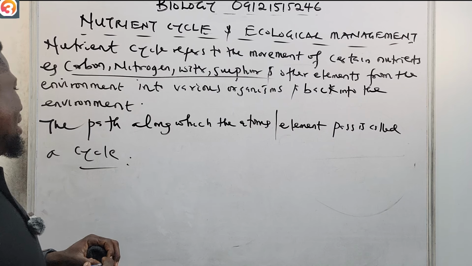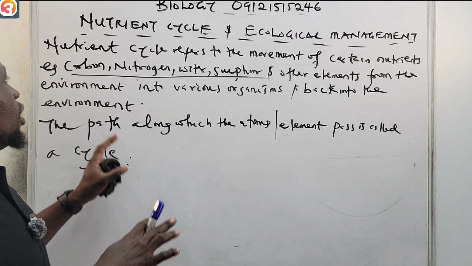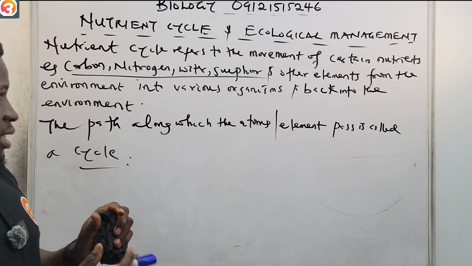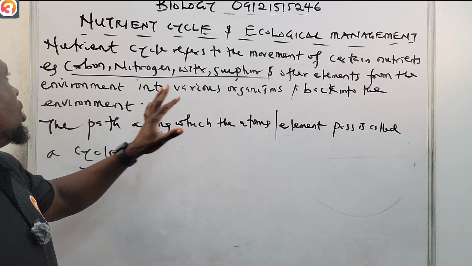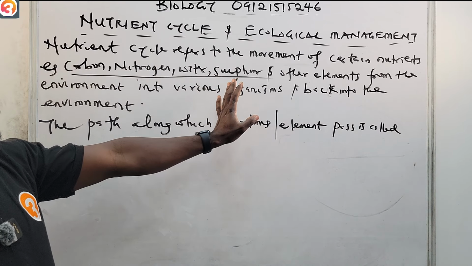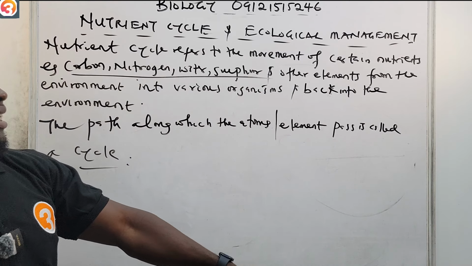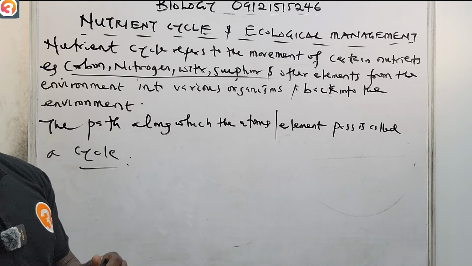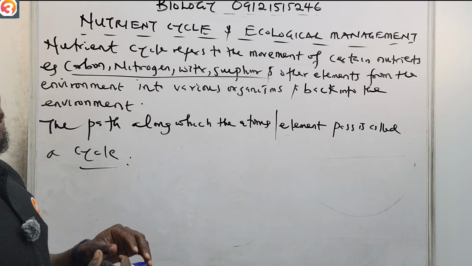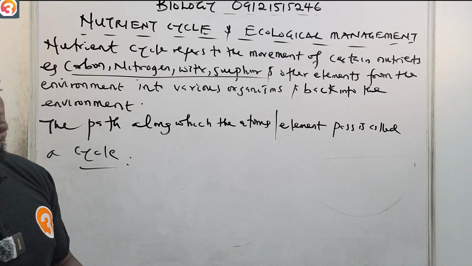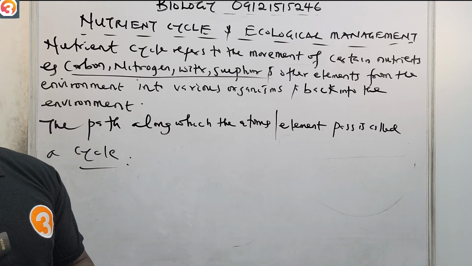Cycle, C-Y-C-L-E. So nutrient cycle refers to the movement of certain nutrients, for example carbon, nitrogen, water, sulfur, and other nutrients from the environment into various organisms and then back again into the environment. The path along which the atoms or elements pass through is called the cycle.